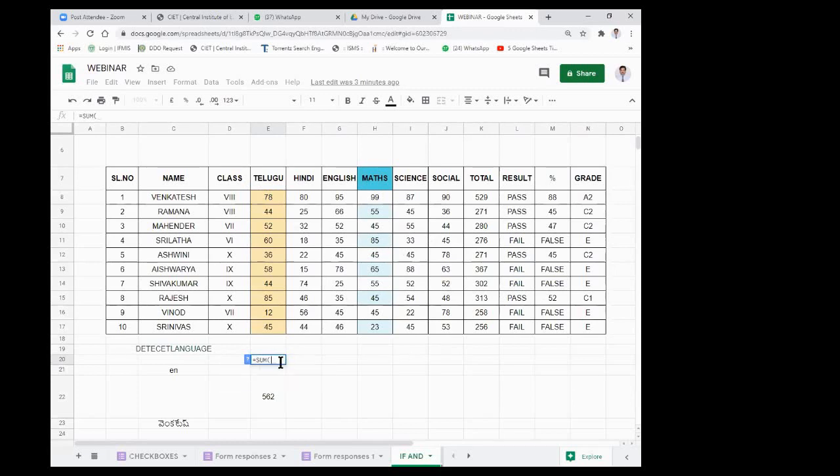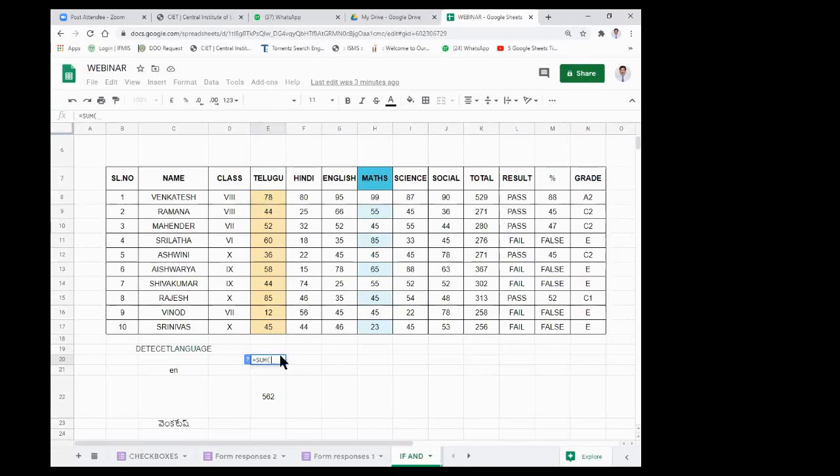From which point to which point? You see the E column and the eighth row. This insertion point is called E8. First of all, we give the column and next the row, column number and row number. So that is E8.